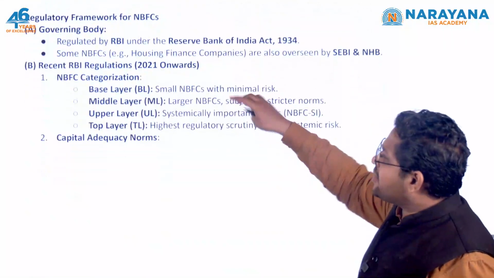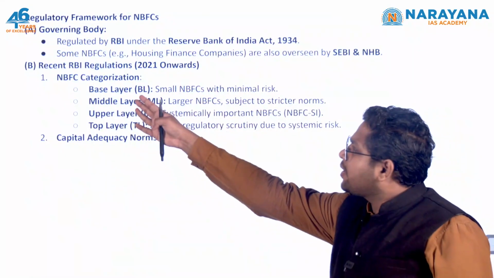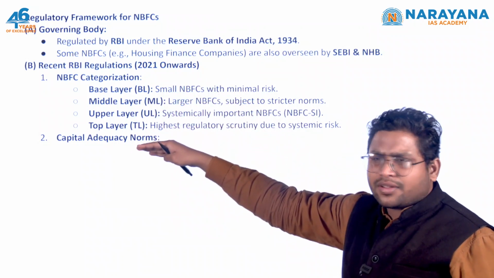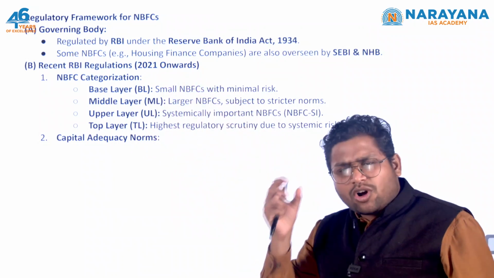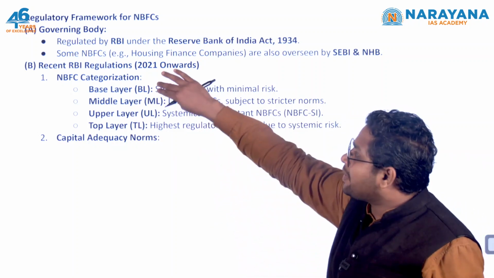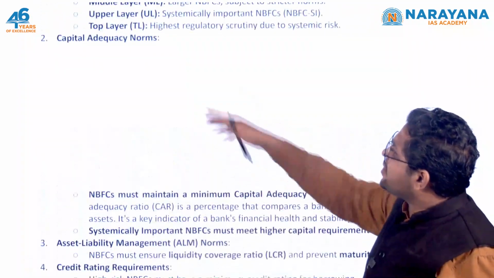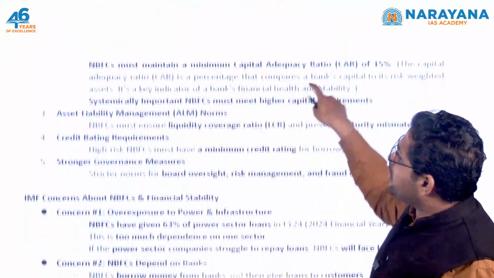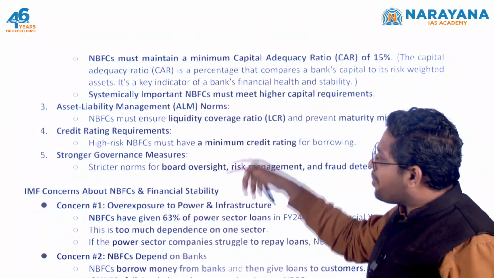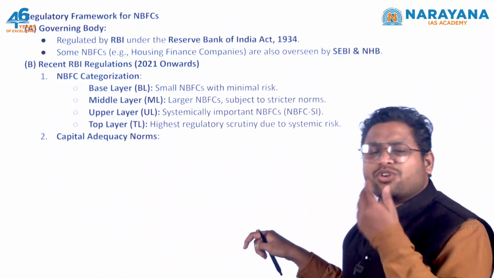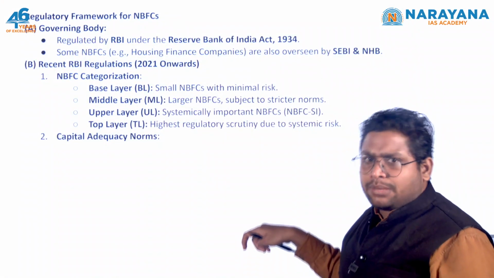RBI has already come up with many regulations, like categorizing them as base layer, middle layer, upper layer, top layer. Those which are very small NBFCs and very risky are categorized over here. So such categorization is important. Then there is the capital adequacy norm for them, and the asset liability management norm. So many regulations we have observed in the last 3-4 years related to NBFCs.